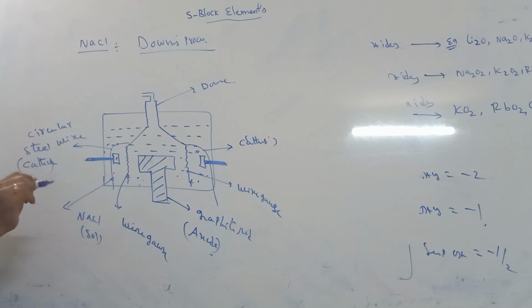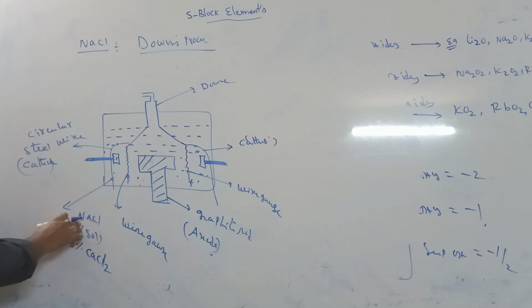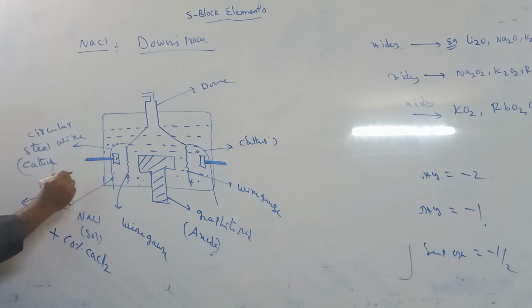To this NaCl solution, some amount, up to 60%, of CaCl2 is also added, for easy electrolysis. NaCl solution needs a high temperature for electrolysis, nearly 800 centigrade.